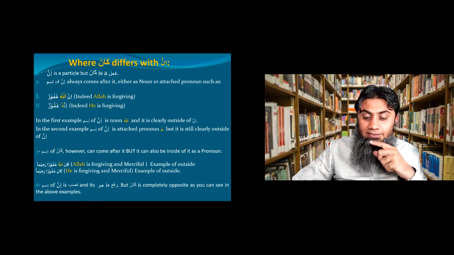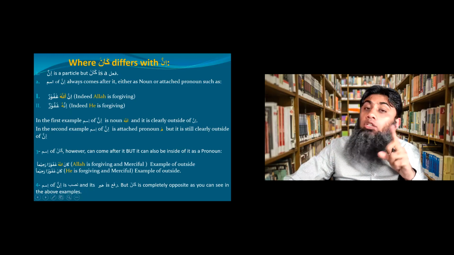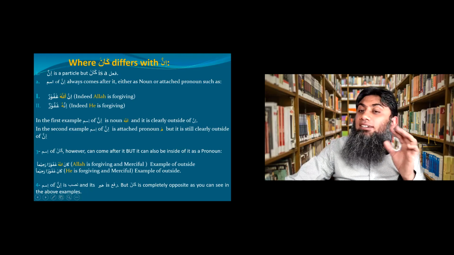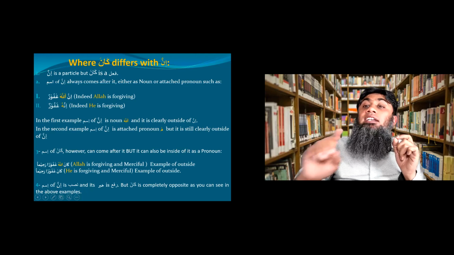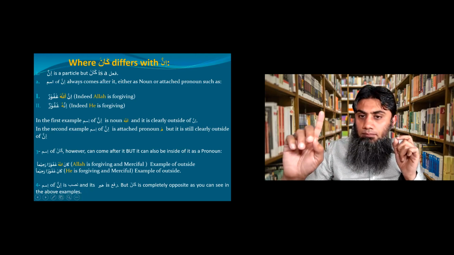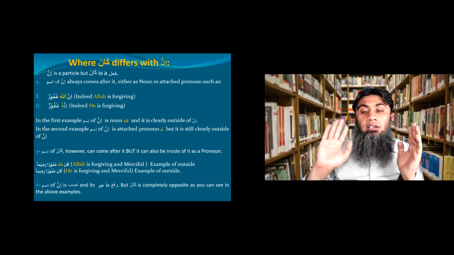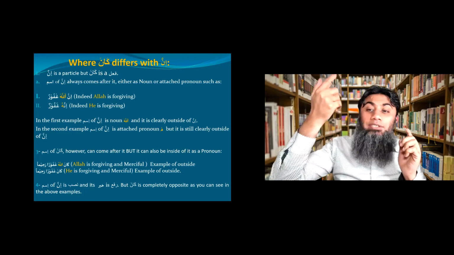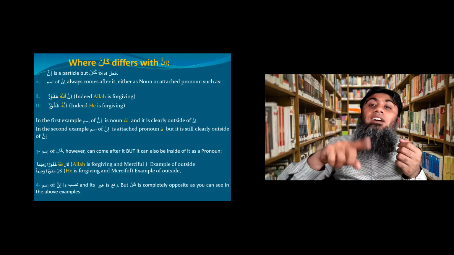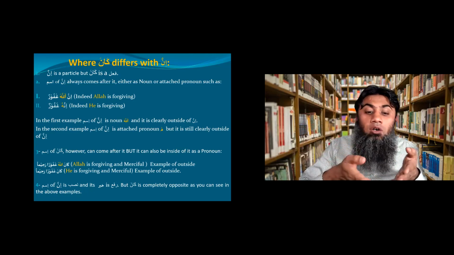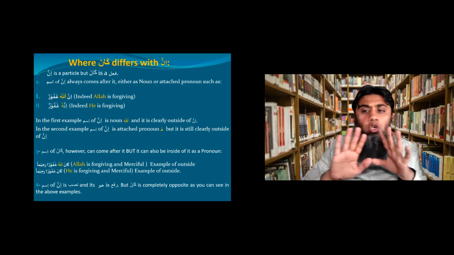As in this case, only memorize the inna principle. What is the inna principle? Ism of inna is always nasab and khabar of inna is rafa. Kana is opposite, which means ism of kana will be rafa and khabar of kana will be nasab, as you have seen already in the example. So don't confuse your mind.